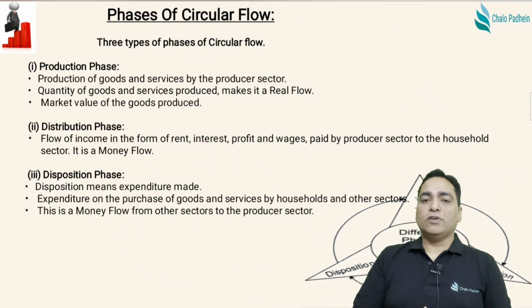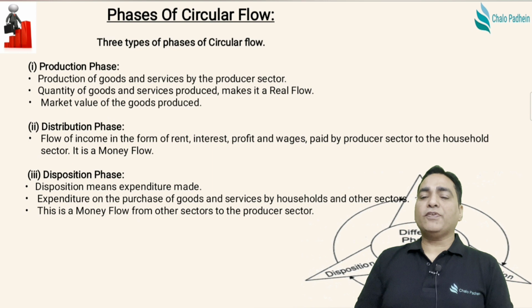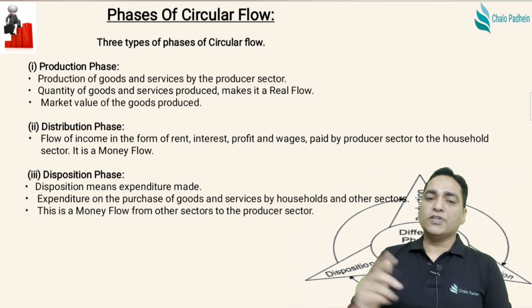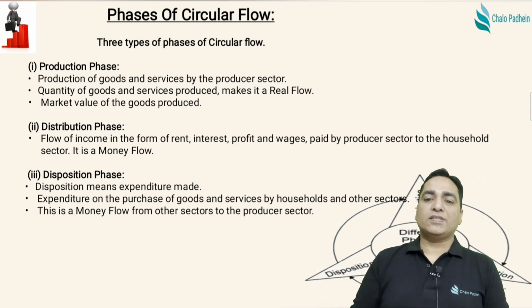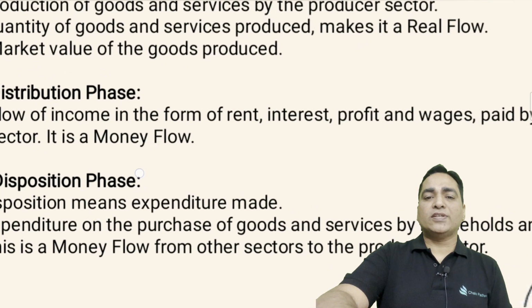Then are the phases of circular flow. Now what are the phases? There are three different phases of the circular flow. The first one is the production phase, then the distribution phase, and the disposition phase. What are these three phases? Let's understand one by one.